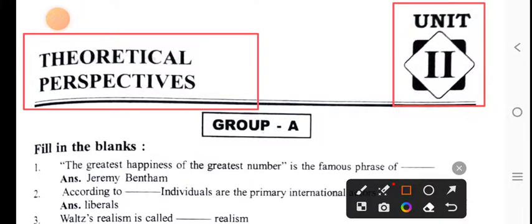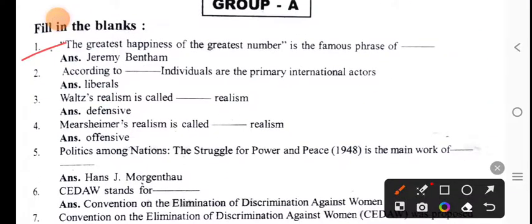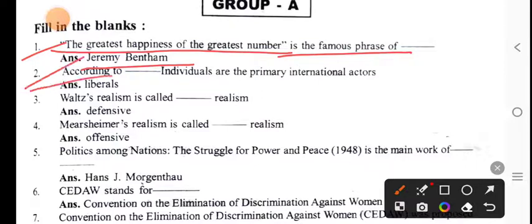So let's start. First question: The greatest happiness of the greatest number is the famous phrase of dash. Jeremy Bentham, famous phrase the greatest happiness of the greatest number. According to dash, individuals are the primary international actors. According to liberals, individuals are the primary international actors.